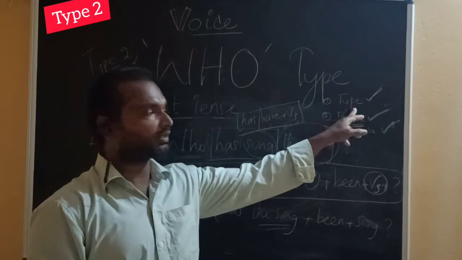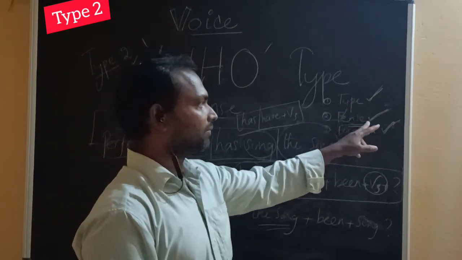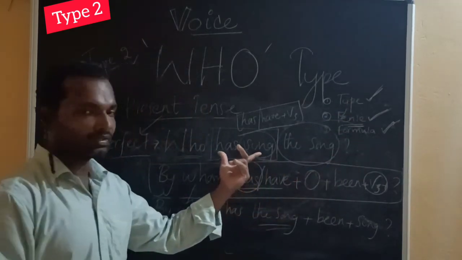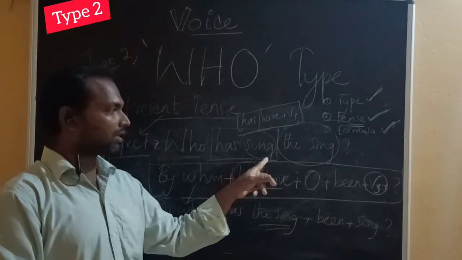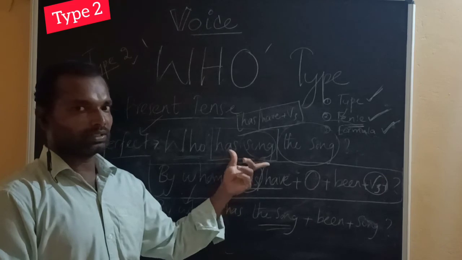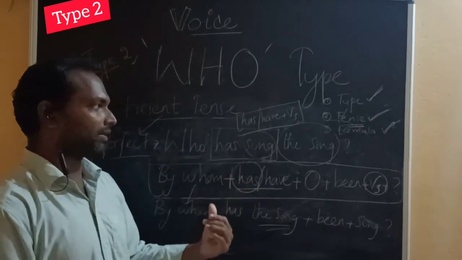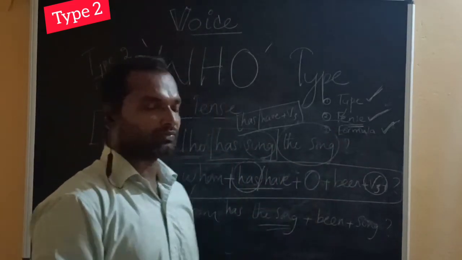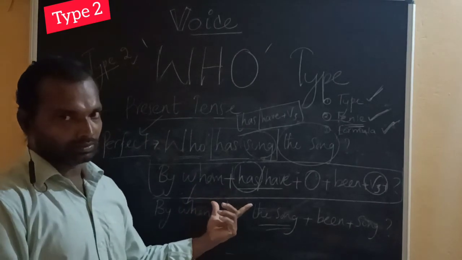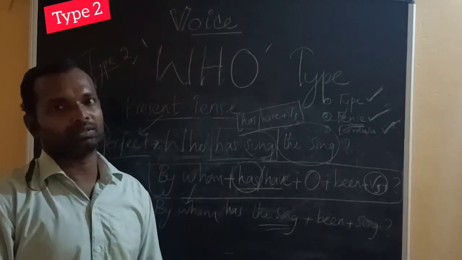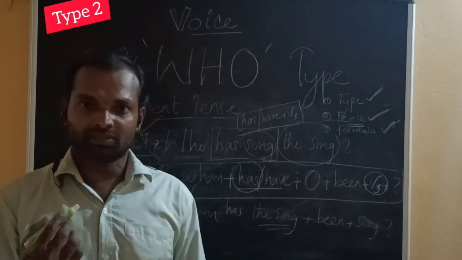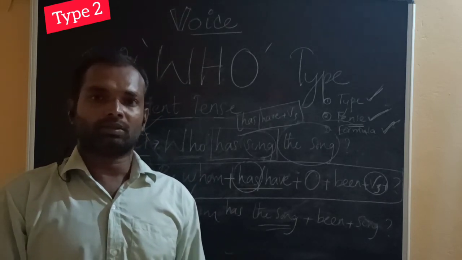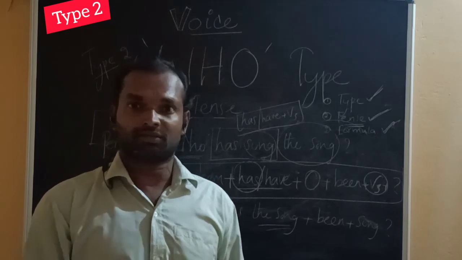First of all, you have to identify the type, then identify the tense of the sentence. How do we identify the tense of the sentence? By the verb phrase, has or have indicates that this is present perfect. Then we should know the formula. You have to memorize the formula. You have to repeatedly memorize the formula. Then it will be strongly registered at the back of your mind.